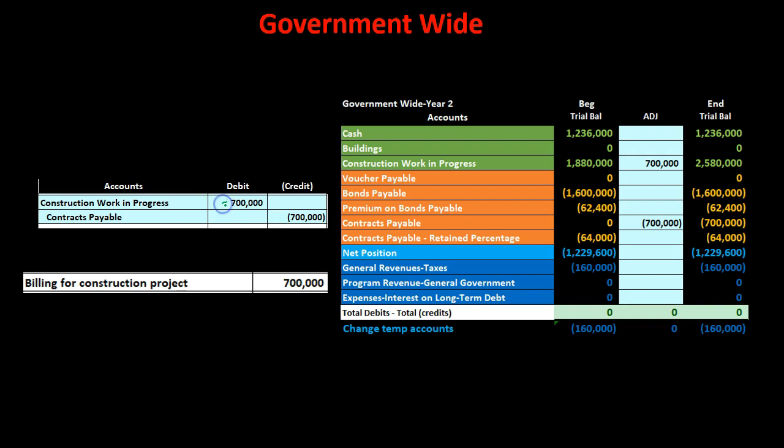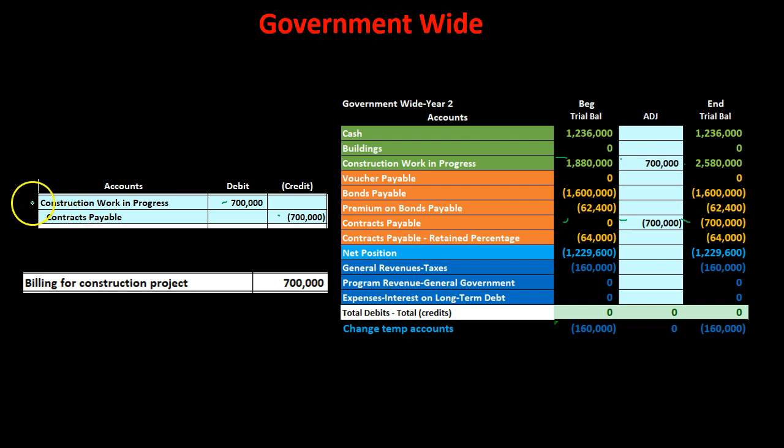So we have the construction work in progress, that being the debit. We increase the construction work in progress. The other side going to the contracts payable liability account, increasing as well. Then we take a look at this on the government-wide level, on the accrual basis. Say what's going to happen on the modified accrual, the funds side of things. Well, this is going to go into the contracts fund, or the capital projects fund, we should say, because it's related to the construction contract. So it's going to go into the capital projects fund.